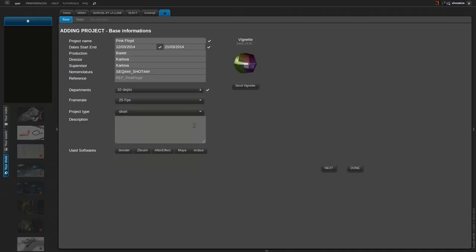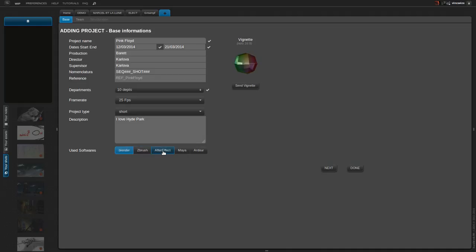You can add a quite short description. I love Hyde Park. I know, Hyde, not Hyde, like that, Park. And we can choose the software used.